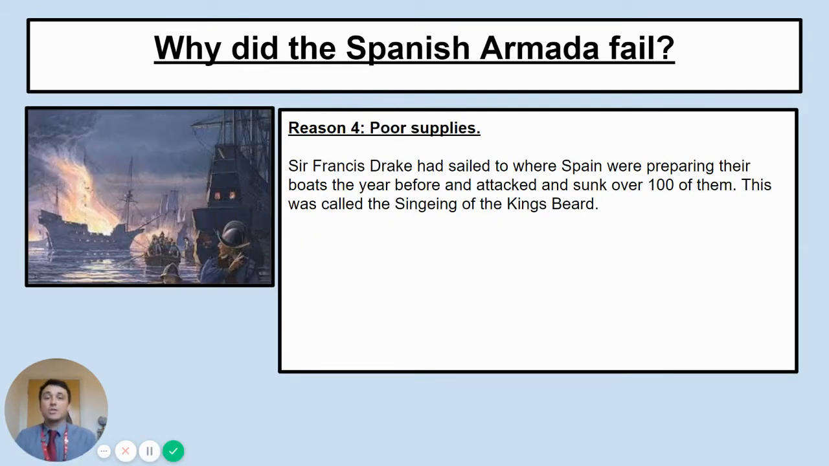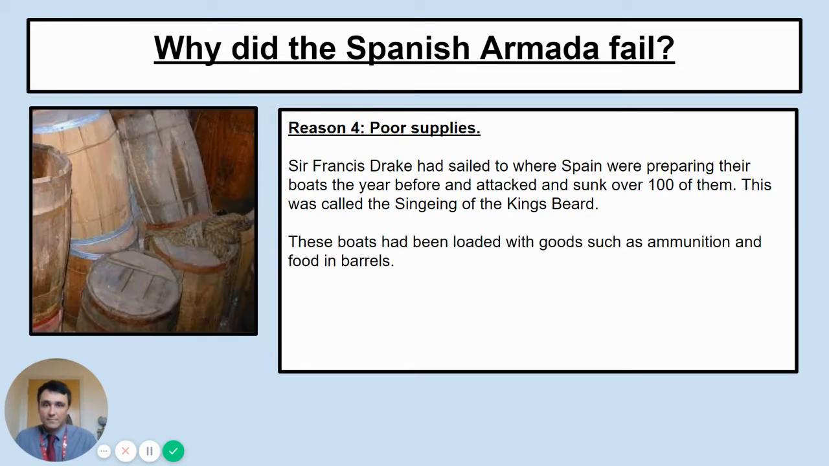Okay, let's go back to poor supplies. Now, I told you in the first half of this lesson that Sir Francis Drake had sailed to where Spain were preparing in Cadiz the year before, and he had sunk in total over 100 of them. 30 in Cadiz itself, and then others as he was going around the ports in the New World. And this event was called the Singeing of the King's Beard.